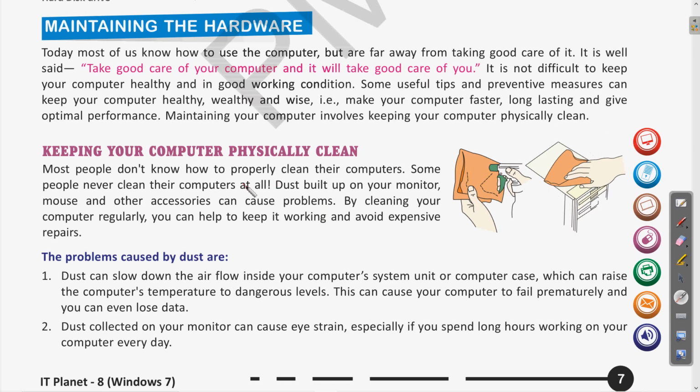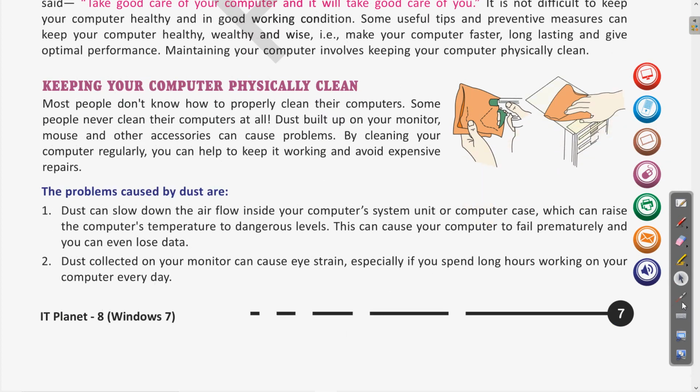So let us see. First is keeping your computer physically clean. How can we keep our computer physically clean? For that we can use various ways. Most people don't know how to properly clean their computers. Some people never clean their computers at all. Dust build up on your monitor, mouse and other accessories can cause problems. By cleaning your computers regularly, you can help to keep it working and avoid expensive repairs.